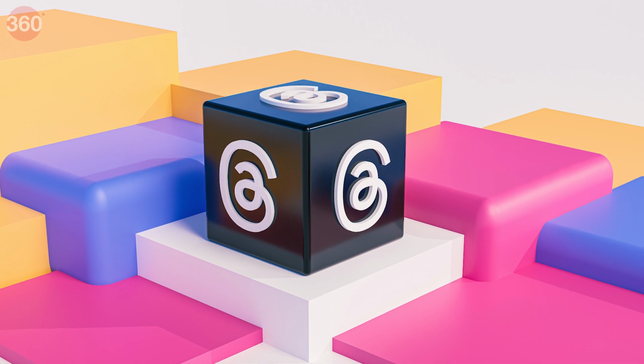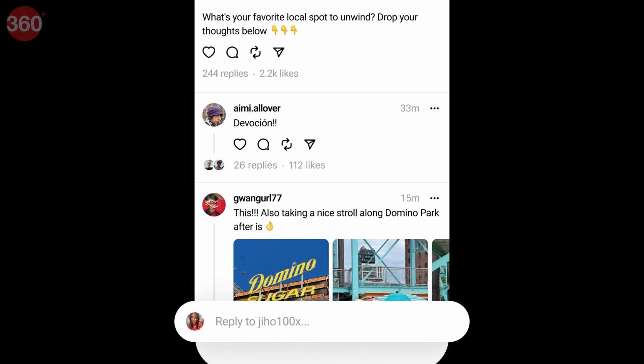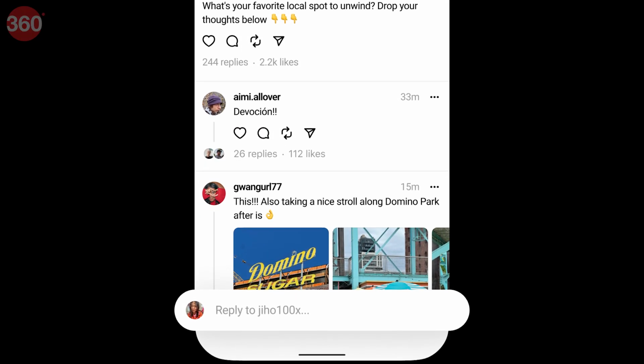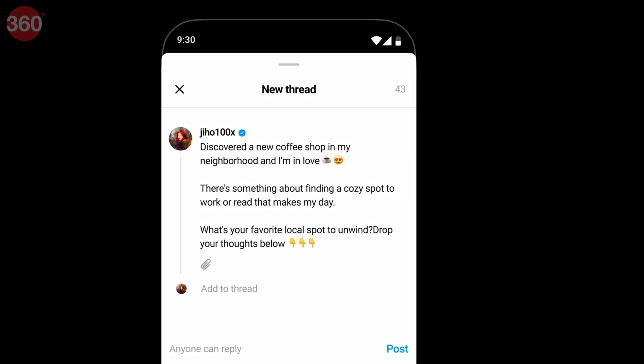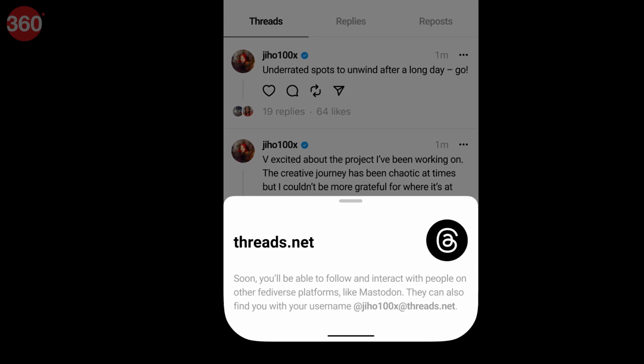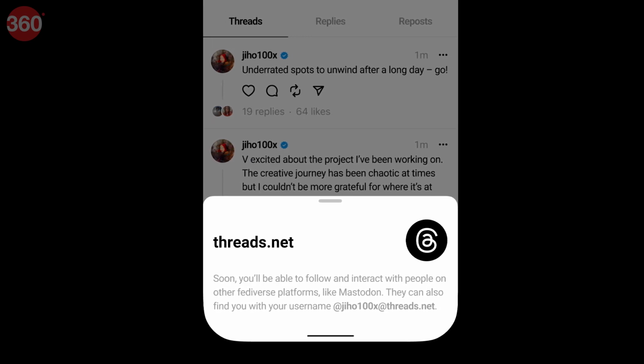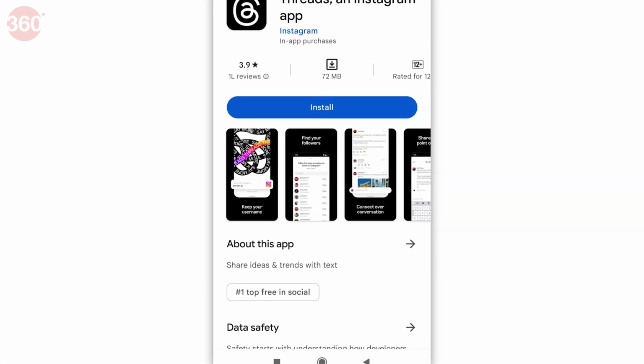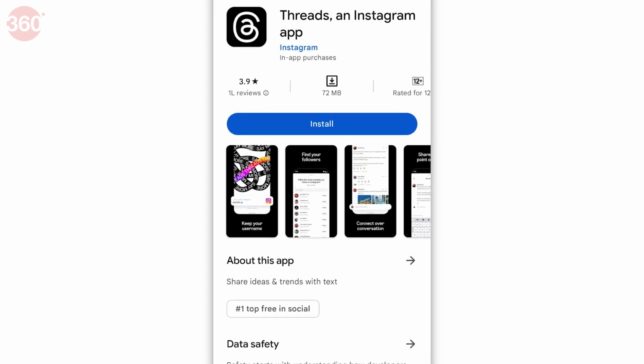Threads, which has been launched by Meta, allows users to post text updates and join public conversations. As per Meta, posts can be up to 500 characters long and can include links, photos, and videos of up to 5 minutes. It is available to both Android and iOS users.